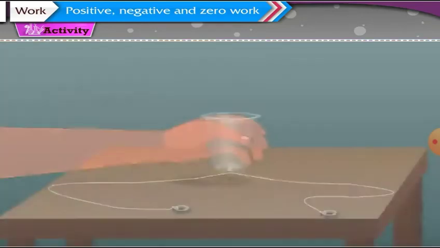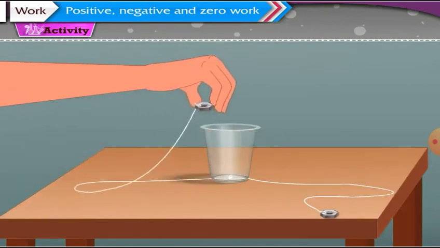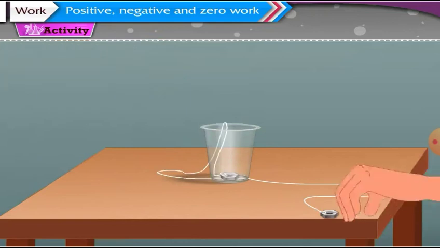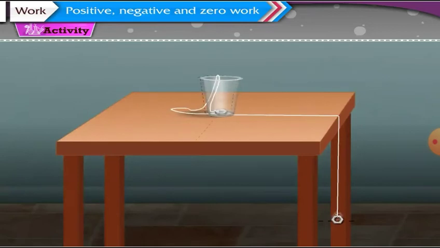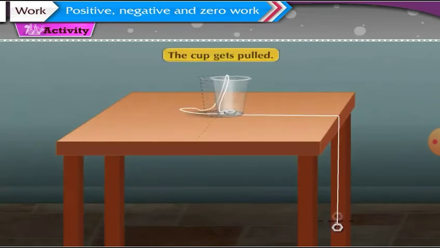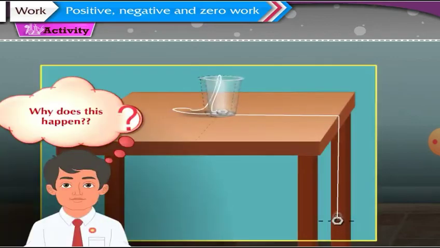Put this cup on a table. Keep one of the nuts in the cup and let the thread carrying the other nut hang down along the side of the table. We observe that the cup gets pulled. Can you tell why does this happen?